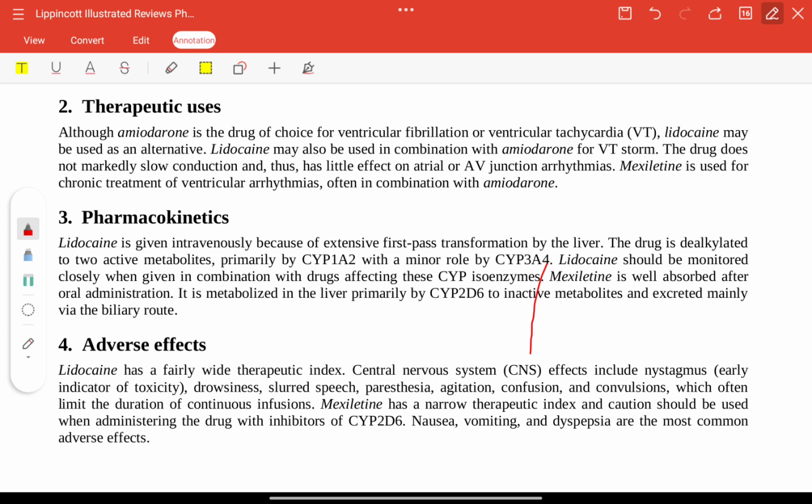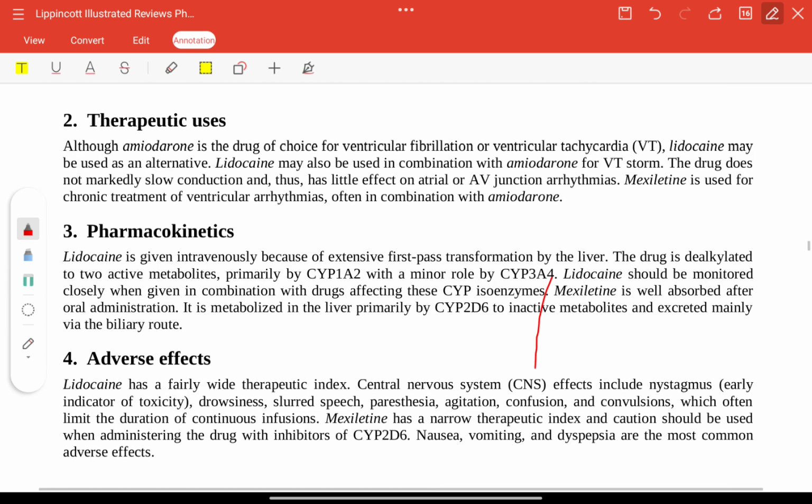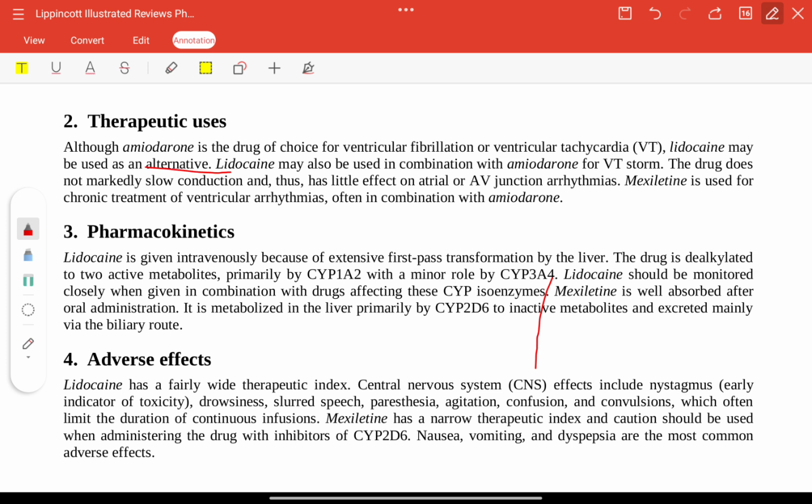Now, therapeutic uses. Amiodarone is a drug of choice for ventricular fibrillation or ventricular tachycardia. Lidocaine may be used as an alternative. Lidocaine may also be used in combination. Mexiletine is used in chronic treatment of ventricular arrhythmias or in combination with amiodarone. Pharmacokinetics: lidocaine is given IV with extensive first-pass metabolism. Mexiletine is well absorbed orally and is metabolized in the liver.